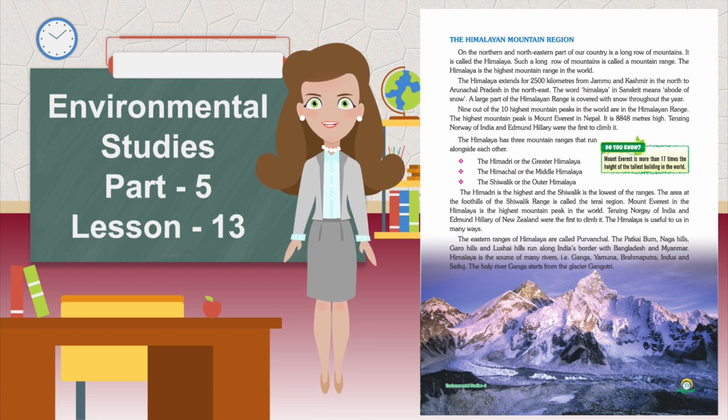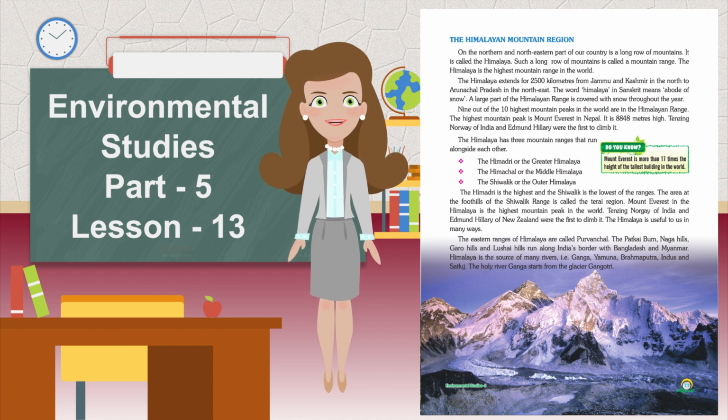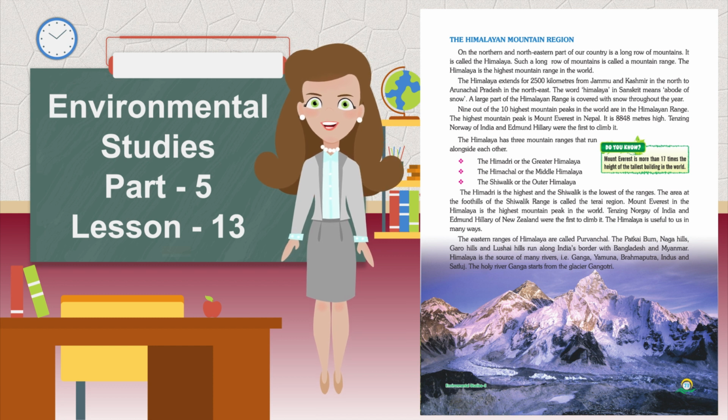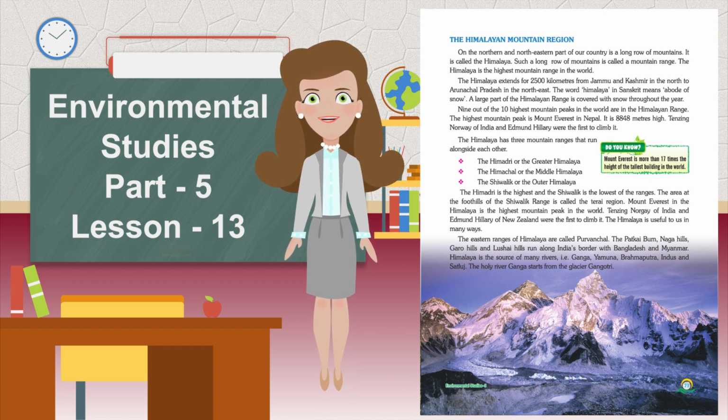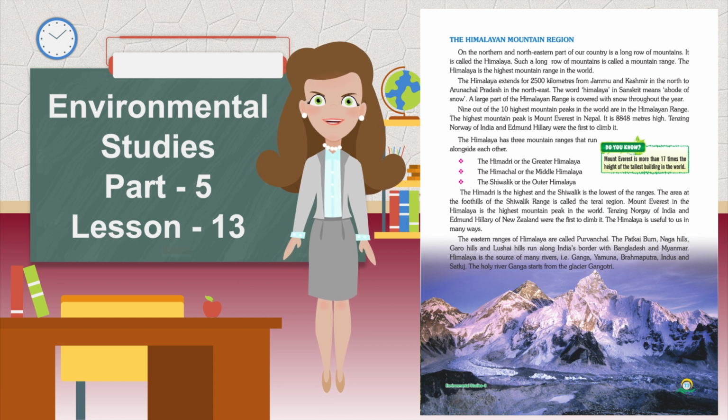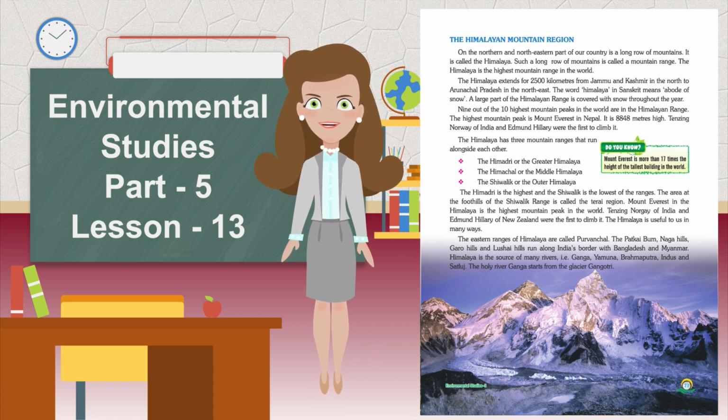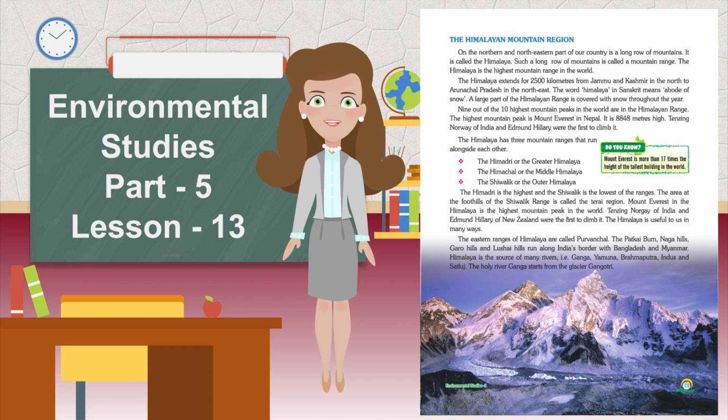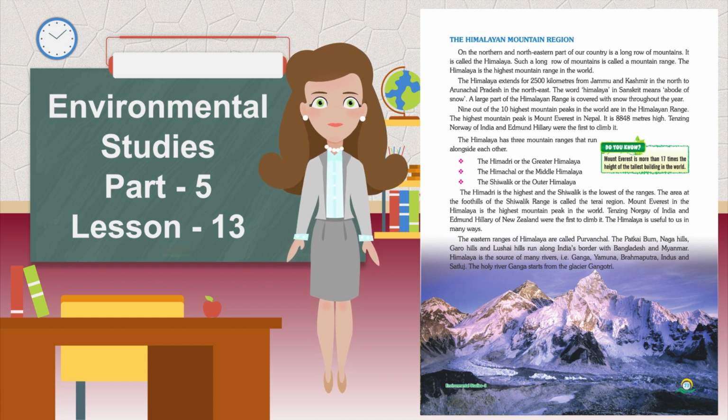Mount Everest in the Himalaya is the highest mountain peak in the world. Tenzing Norgay of India and Edmund Hillary of New Zealand were the first to climb it. The Himalaya is useful to us in many ways. The eastern ranges of the Himalaya are called Purvanchal. The Patkai Bum, Naga Hills, Garo Hills and Lushai Hills run along India's border with Bangladesh and Myanmar. The Himalaya is the source of many rivers.